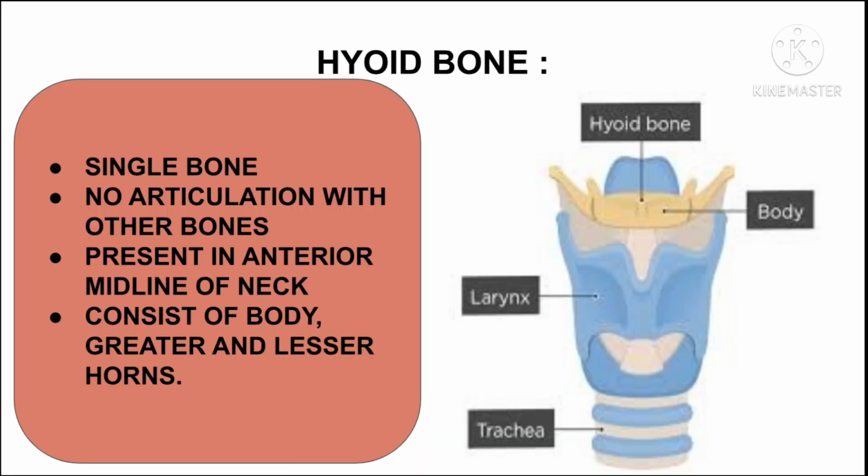Hyoid bone. Hyoid bone is a single bone which has no articulations with other bones. Hyoid bone is present in the anterior midline of neck. It consists of a body, greater horn, and lesser horn.